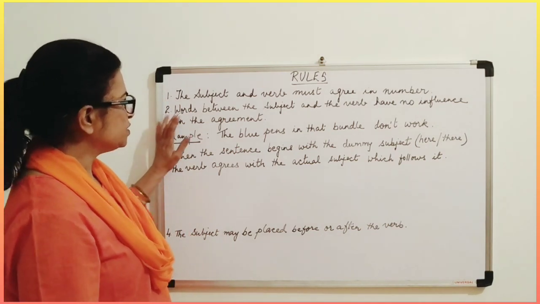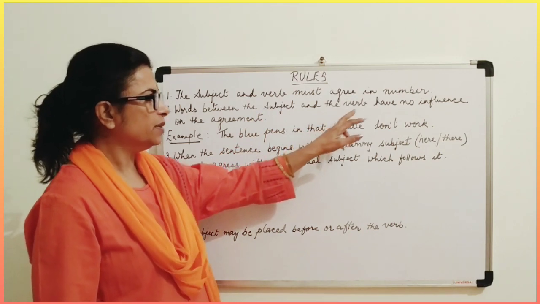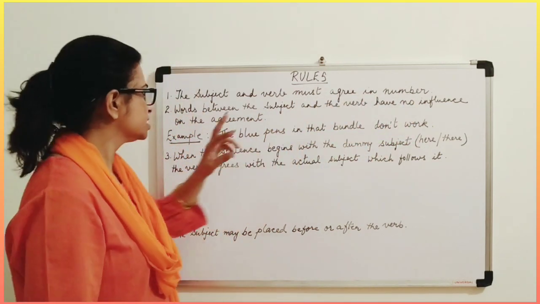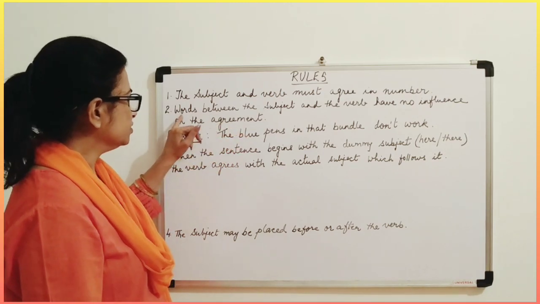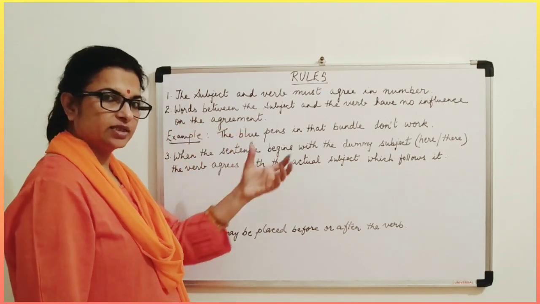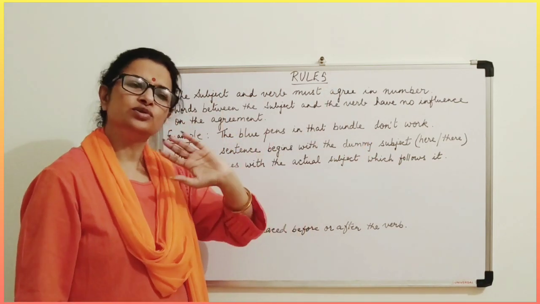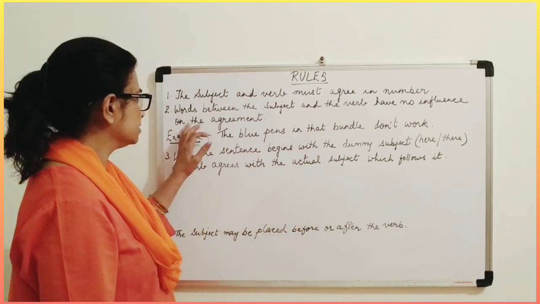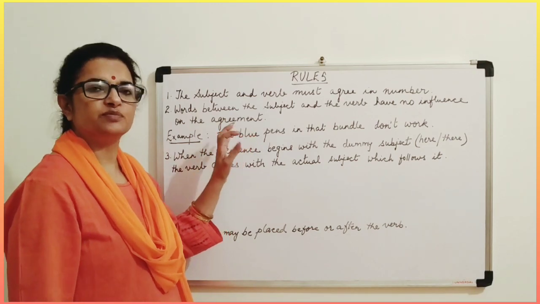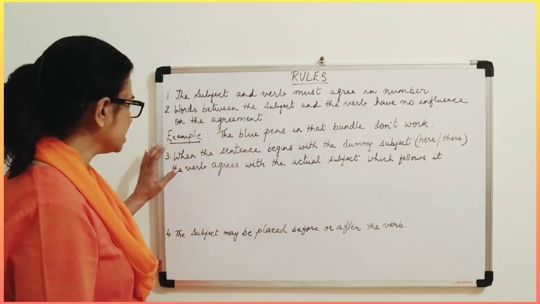Now, the words between the subject and the verb have no influence on the agreement. Okay, that means the words which come in between the subject and the verb don't change. They always remain the same, and they have nothing to do with subject verb agreement. So let us see the example.